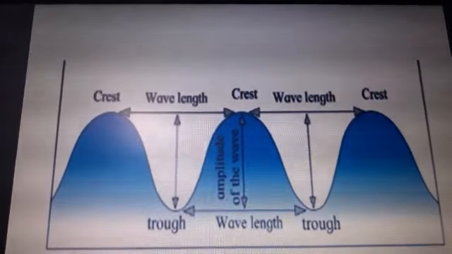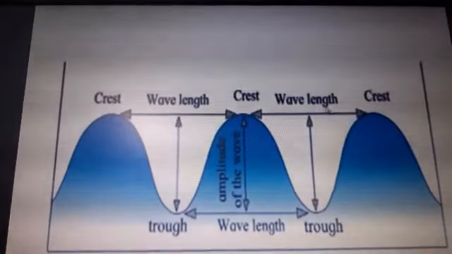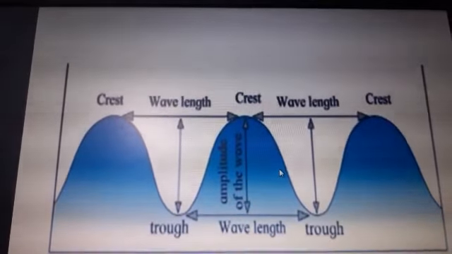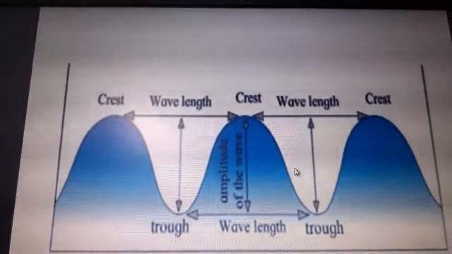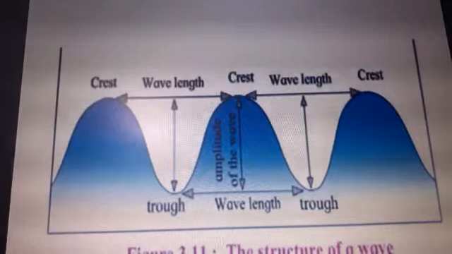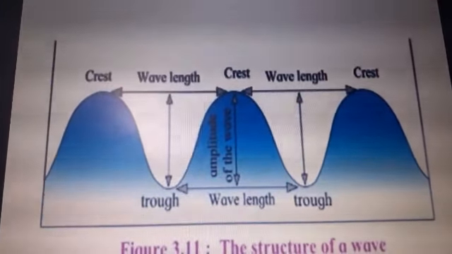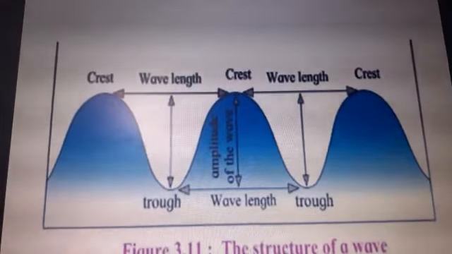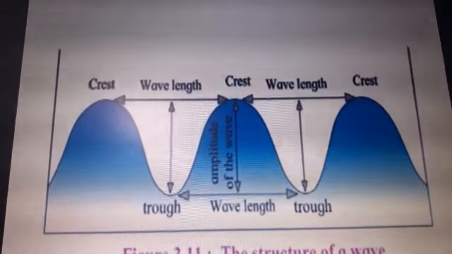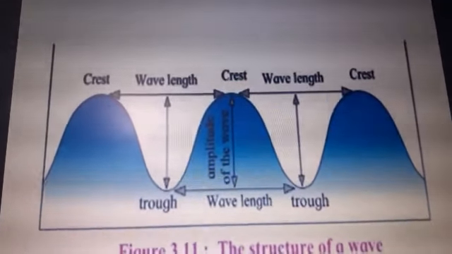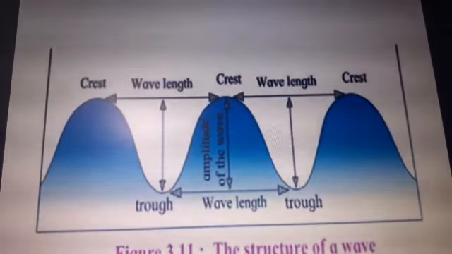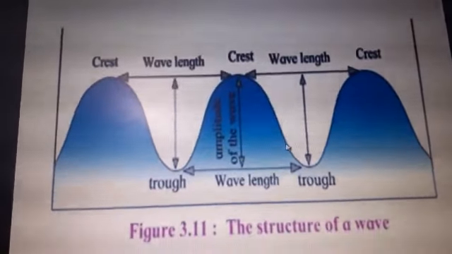The wavelength, the amplitude of the wave and the velocity, the speed, depends on what? The velocity of the wind. So the wave is totally dependent on the wind. The waves are generated because of the wind. Then the wavelength and the amplitude of the wave are all dependent on the velocity of the wind only. Sometimes if the wind is blowing with a greater speed, then what happens? We get very big waves in the sea. So I hope this is understood.